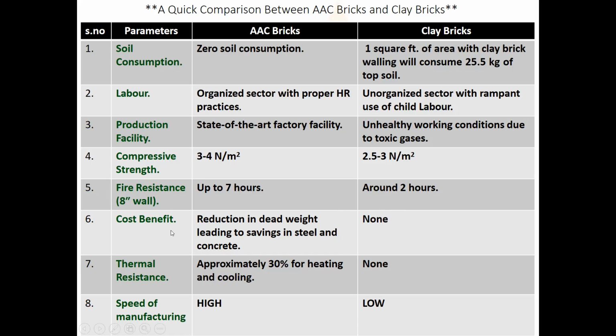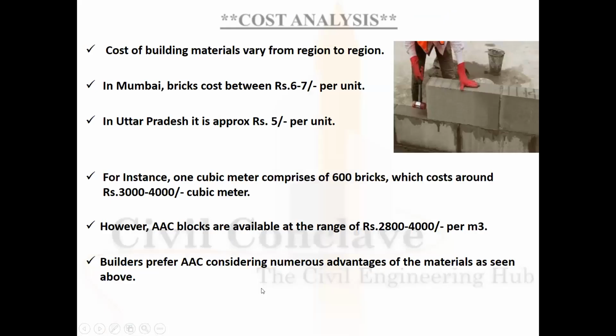Cost benefit: reduction in dead weight loading. That means the dead load of the structure is drastically coming down, which results in savings in reinforcement and concreting. In clay brick, it is none. Thermal insulation: approximately 30% savings in heating and cooling, whereas in clay bricks, it is nil. Speed of manufacturing: in AAC blocks, it is high, whereas in clay bricks, it is very low.